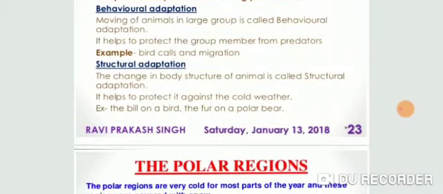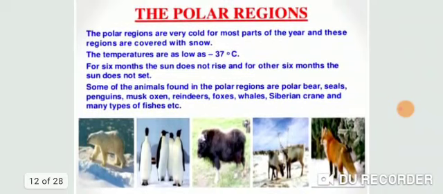Very first, we discuss the animals of the polar region. First, try to understand where the polar region is situated and which type of climatic condition is there. The area situated near the north and south pole of our earth is called the polar region.